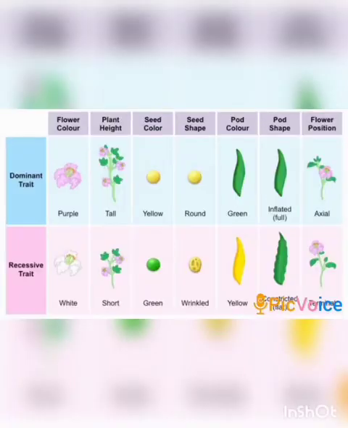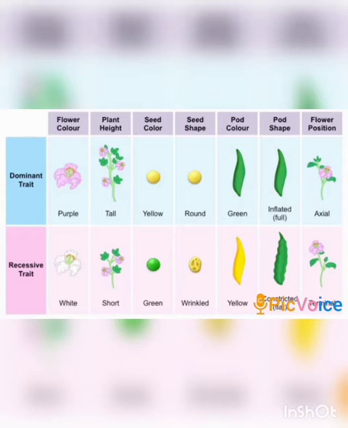Do you know, children, why did Mendel select pea plants for his experiments? Yes, there are some reasons behind that. These plants have a shorter lifespan and the flowers of these plants are bisexual. They are self-pollinating, so self and cross-pollination can easily be performed.